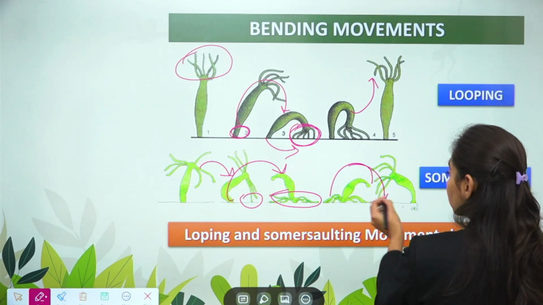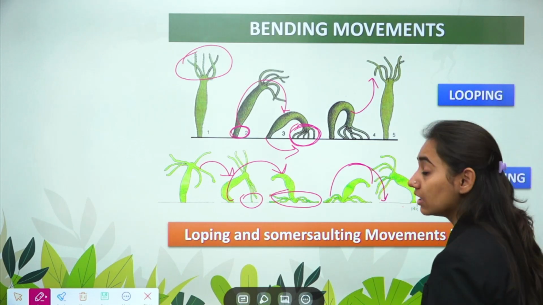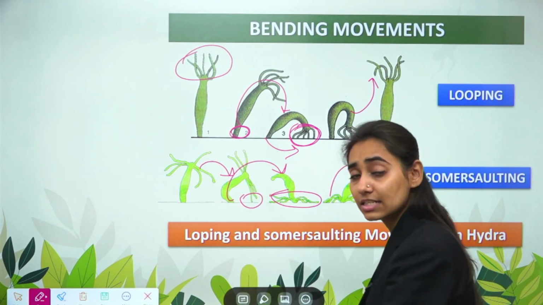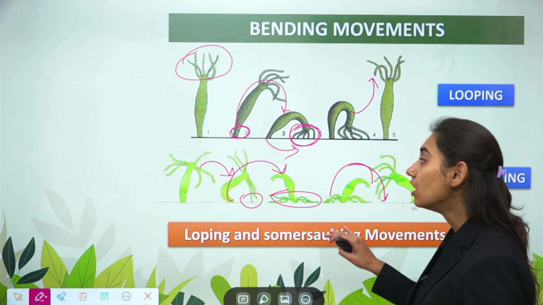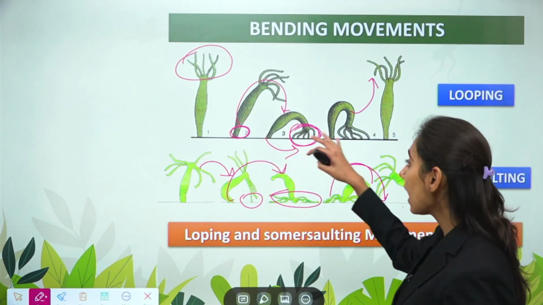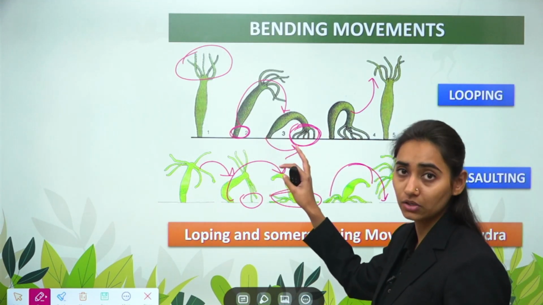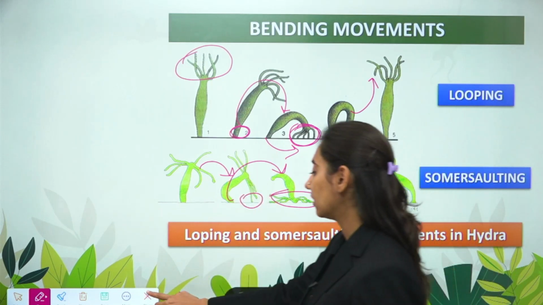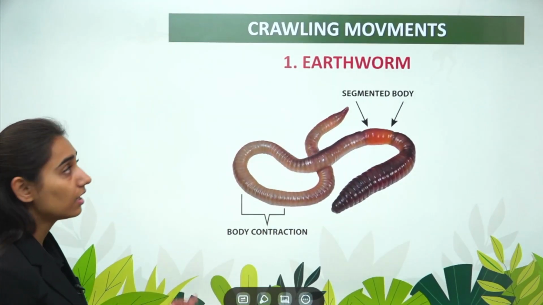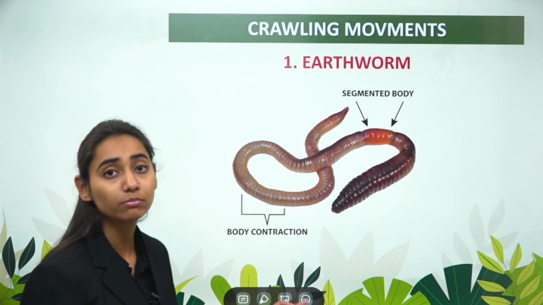The substratum gets attached to the ground, and again the hydra is free. So a 360 rotation of your body occurs in somersaulting, and in looping only a 180-degree rotation of the substratum occurs.